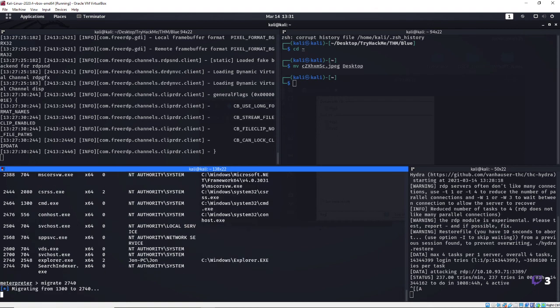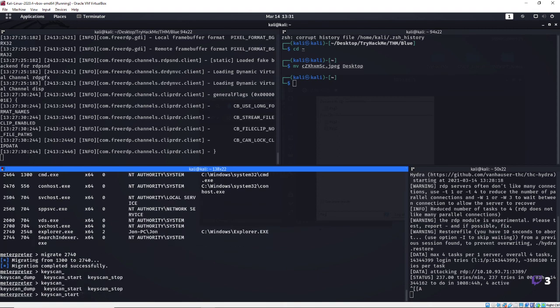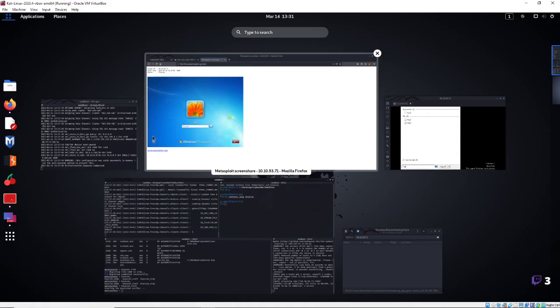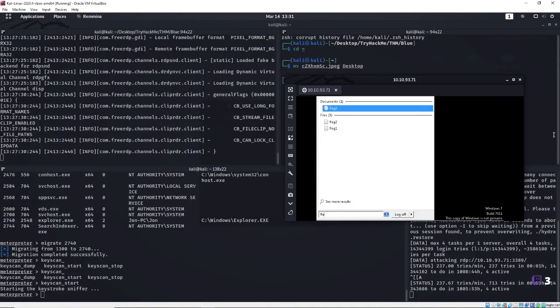Hopefully we get into it. We'll find out. It might say no, go away, but we're going to try our best. All right, that completes successfully. And let's go ahead and run a keyscan start. All right, start a keystroke sniffer. So now if I come over here and I type in flag, or Bank of America, bank account, 1, 2, 3, 4, 5, 6, blah, blah, blah, blah.